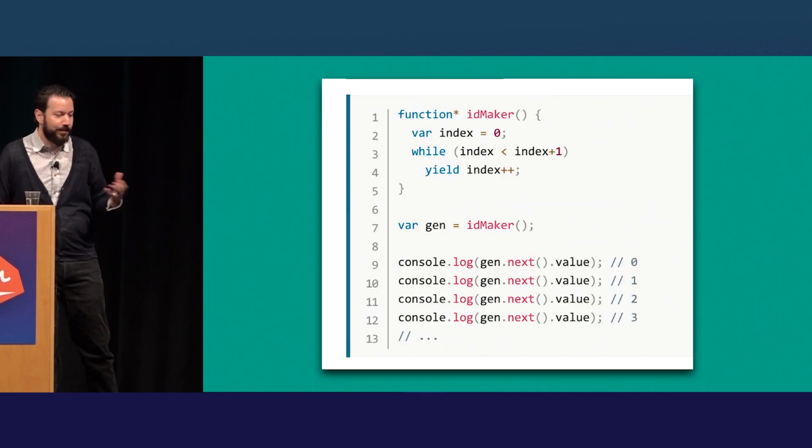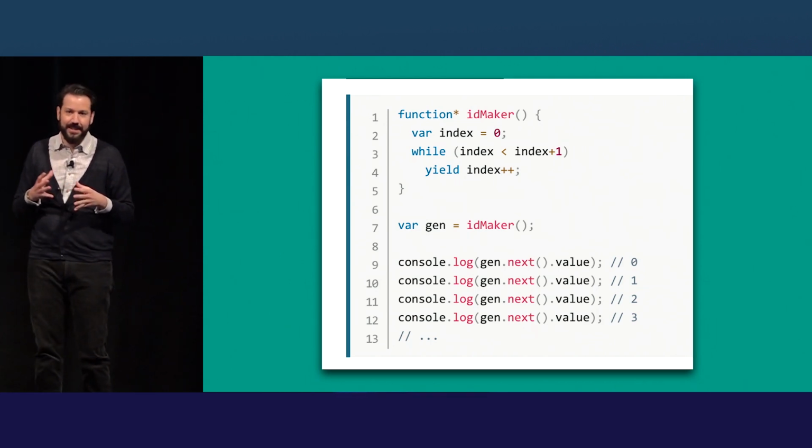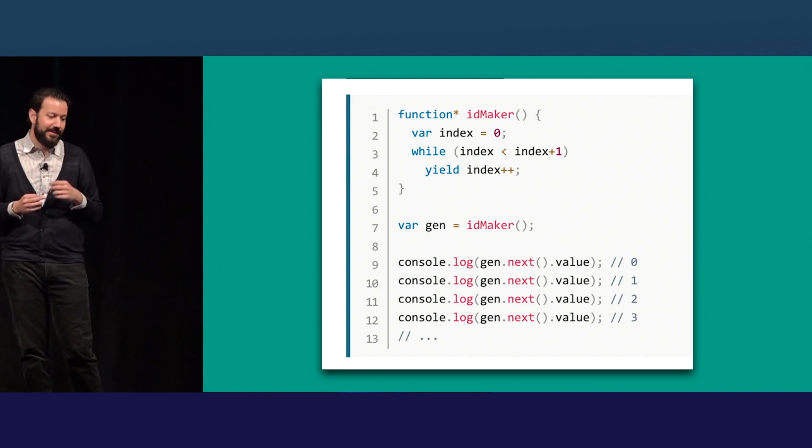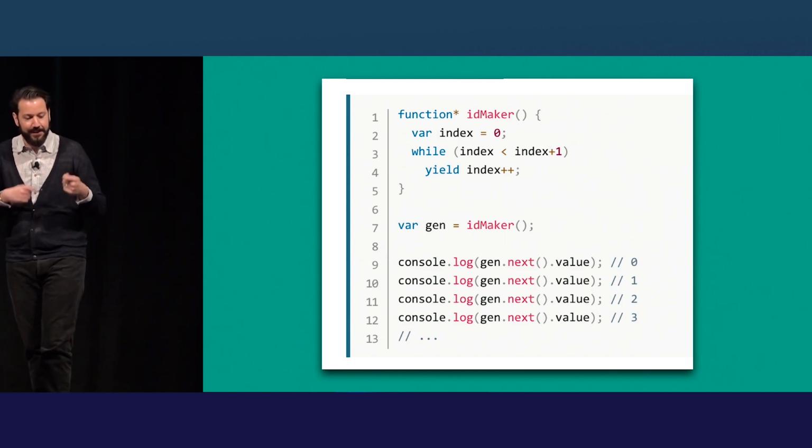Why might you want to use this? One good example is for making an incrementing ID maker. So this ID maker has an internal variable set to 0, and every time you call next on it, it will yield that current value and then increment the value. So you would keep getting incrementing values.